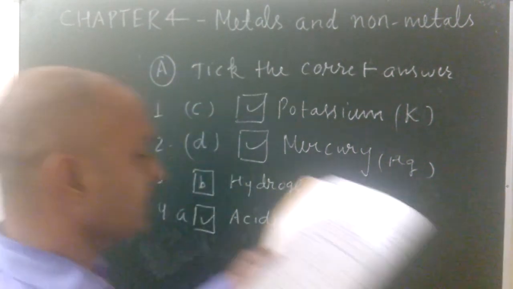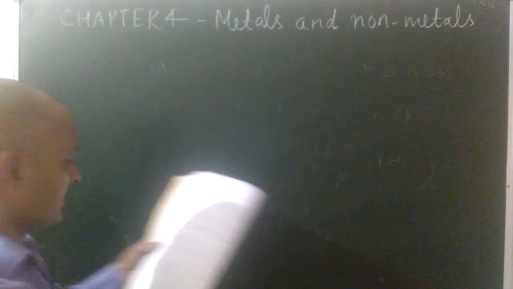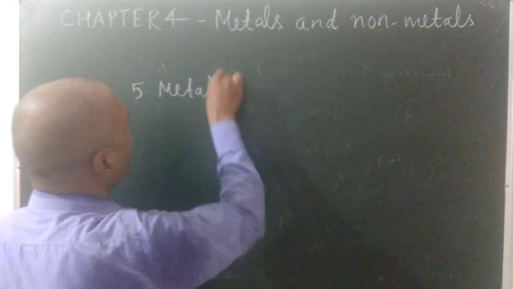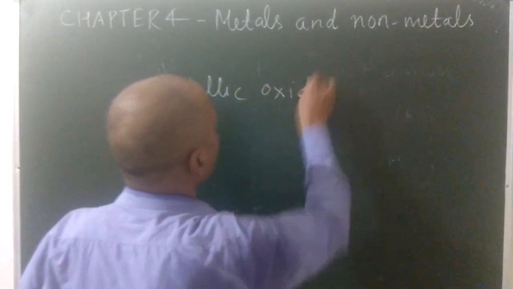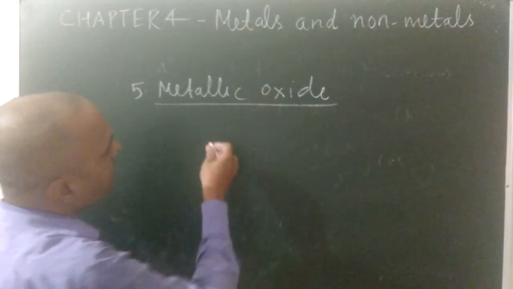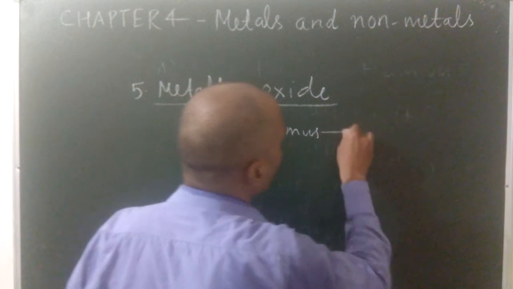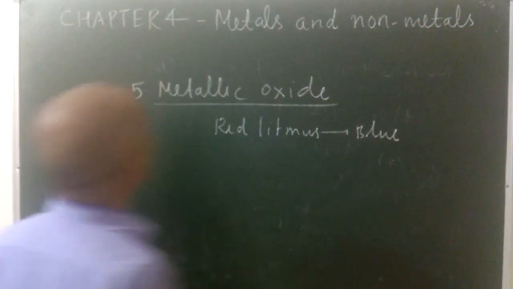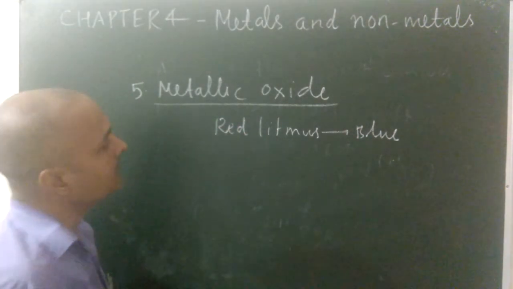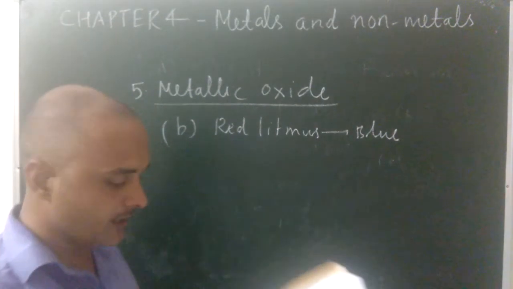Come to the fifth. Metallic oxides turn red litmus to blue. Question number 5: metallic oxides always convert red litmus to blue color. The answer will be B.